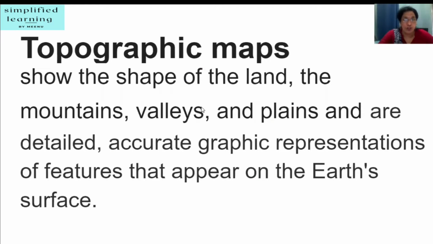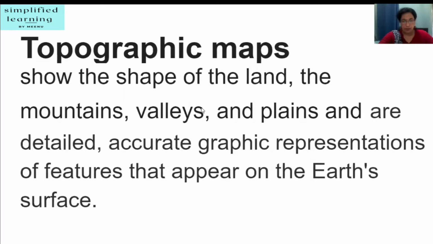Next is topographic maps. Now, what do you mean by topographic? Topos means place, graphy means to describe. So, these are topographic maps which give detailed information about local landforms, streams, rivers, canals, roads, buildings, structures, railway tracks, and other features of small area.